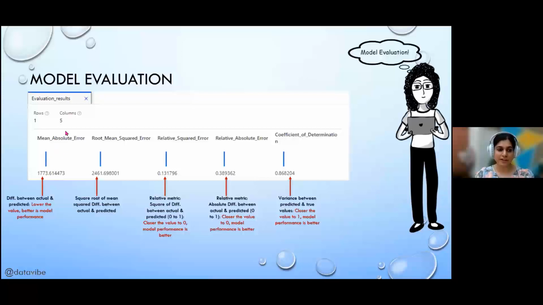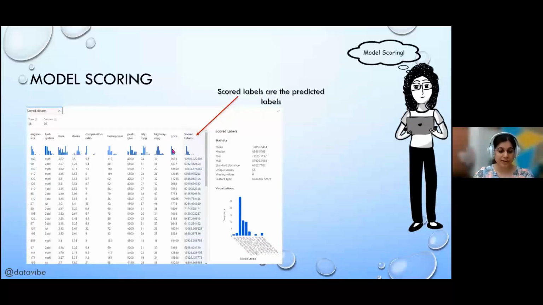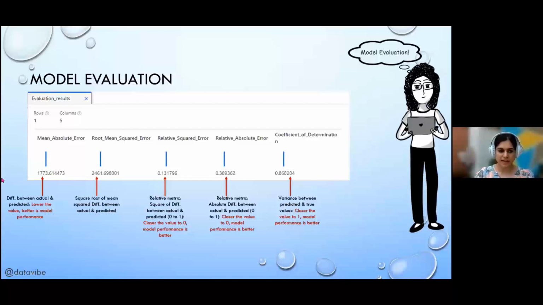For example, the first one is known as mean absolute error. This error is basically just the difference between your actual and predicted values. In our case, our actual values are the price column and scored labels is the predicted value. So the difference between these two gives you mean absolute error. And in general terms, if the value is lower, then your model has performed well.